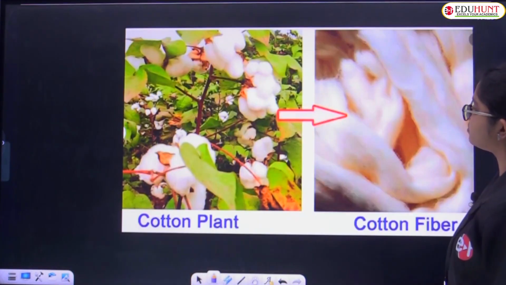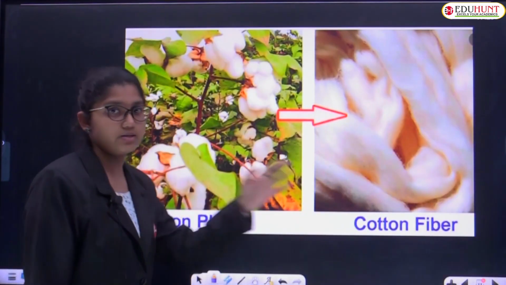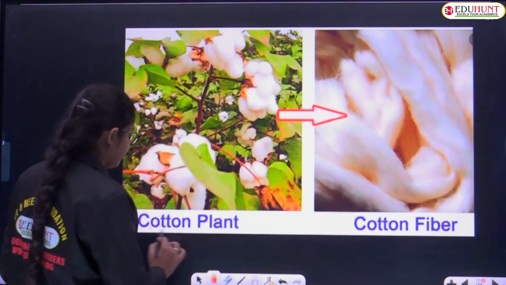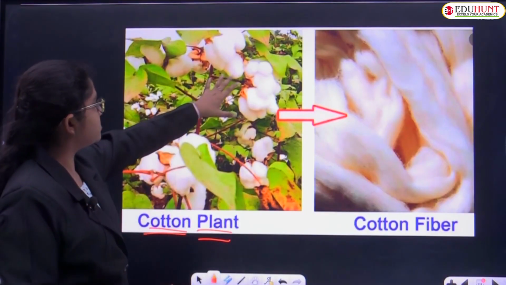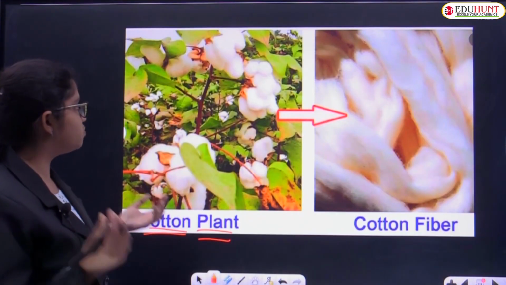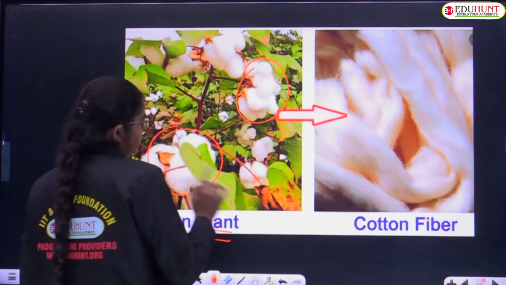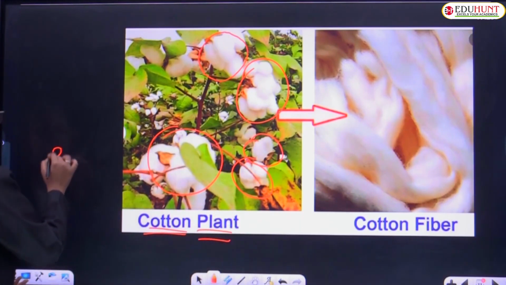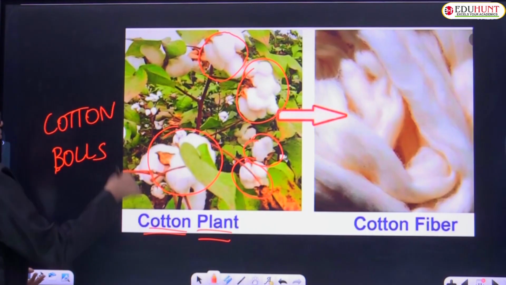And what's next? Oh, cotton plant. See, it's a zoomed picture of cotton, where the cotton fiber is obtained. It's obtained from what? The cotton plant. Children, you can easily see the stems. They do contain some outside structures, the white cottony balls, puffy, smooth, soft. What are these? Yeah, cotton bolls. These are named cotton bolls.